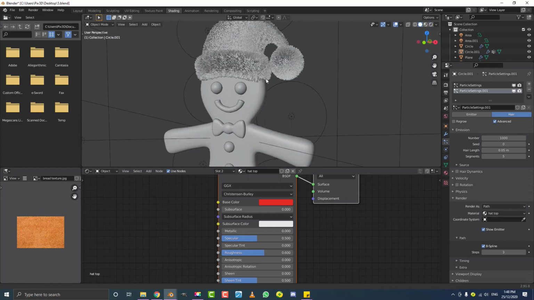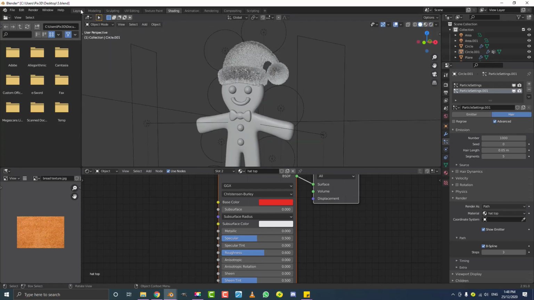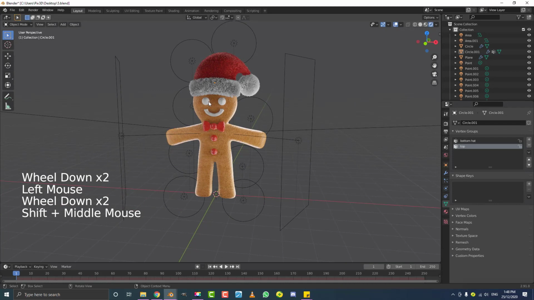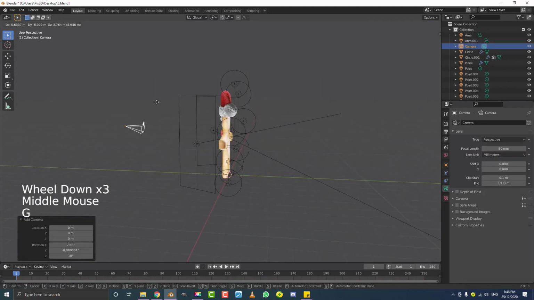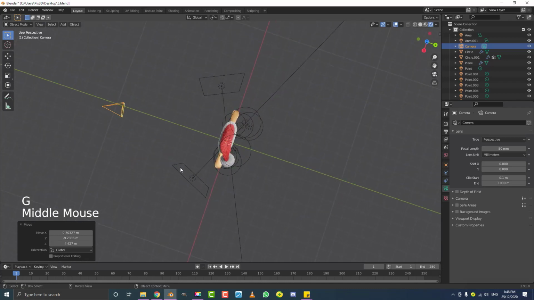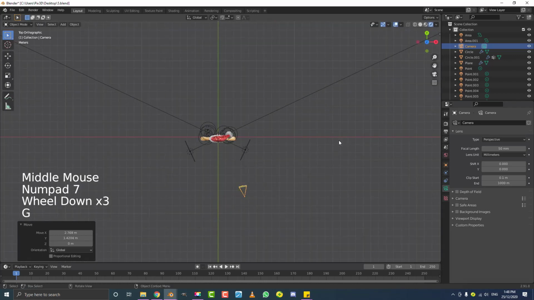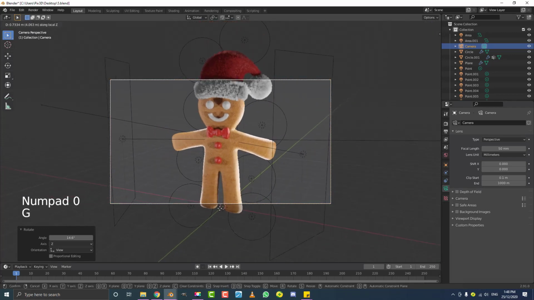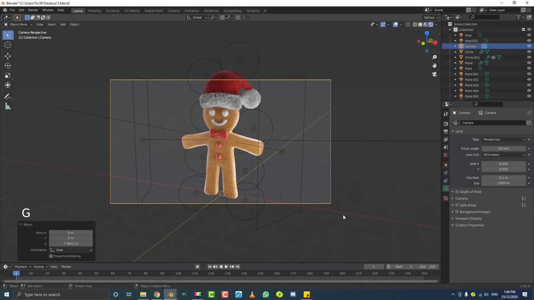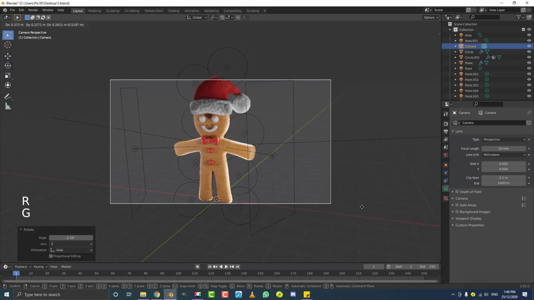So let's add in a camera and give this guy a test render. So I'm going to go back to my layout. Then I'm going to go Shift A, add in a camera. And you guys already know how to move a camera around. Just hit G or whatever. Just place it around in your scene and then hit 0 to go to your camera view. So I'm just going to make something like this. Totally up to you. I mean, it's pretty self-explanatory. Just set the camera where you want it.